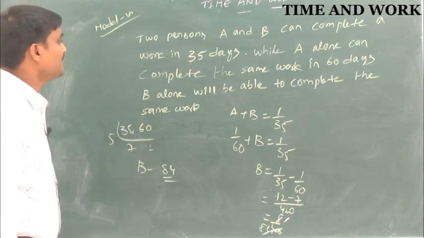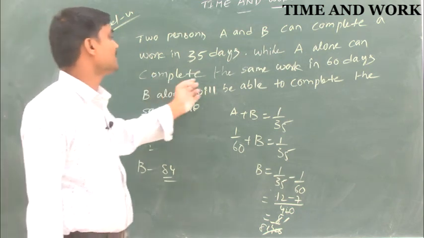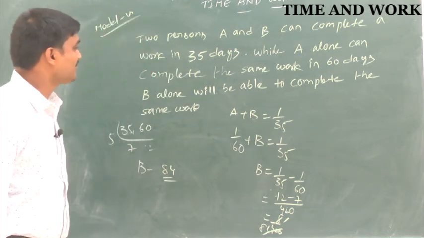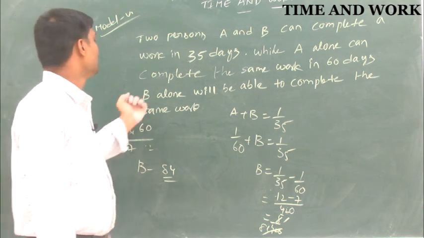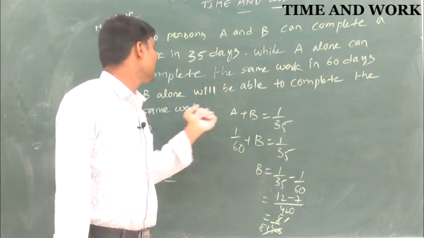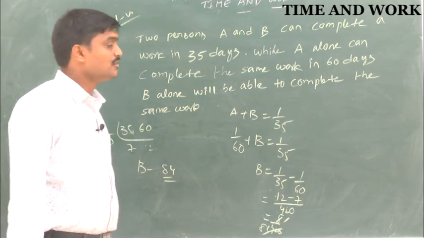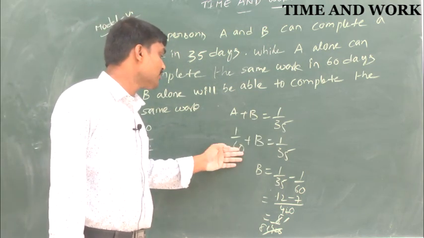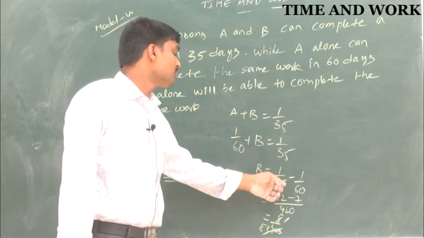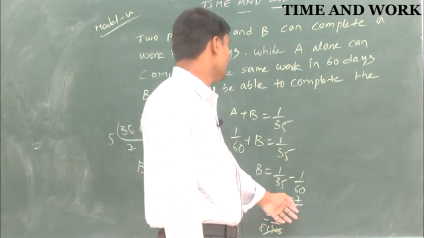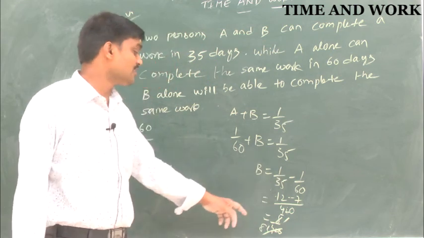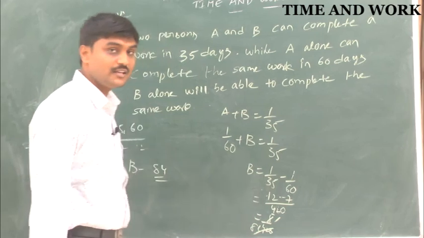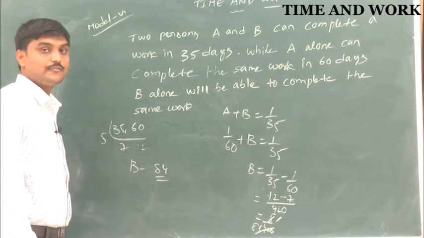Two persons A and B can complete a work in 35 days, while A alone can complete the same work in 60 days. B alone will be able to complete the same work in how many days? A plus B is 1 by 35. A in 60 days, one day's work is 1 by 60. B equals 1 by 35 minus 1 by 60. LCM 420. 35 into 12, 7s are 5 by 420. So 84. B takes 84 days.